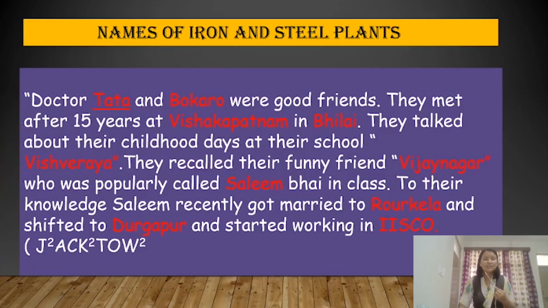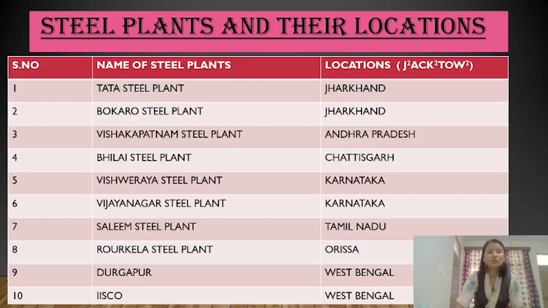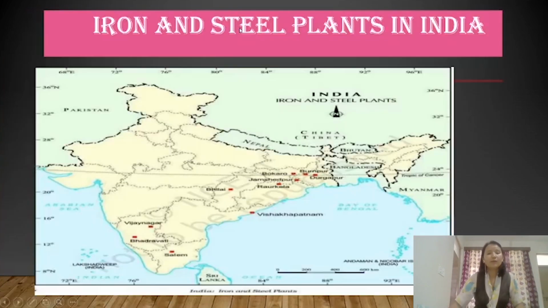I hope it is easier for you to remember the names of iron and steel plants and also remember the names of the states in which the iron and steel plants are located. Okay, so these are the names of the integrated or the large iron and steel plants in India with their location. Okay, now look at the map here.